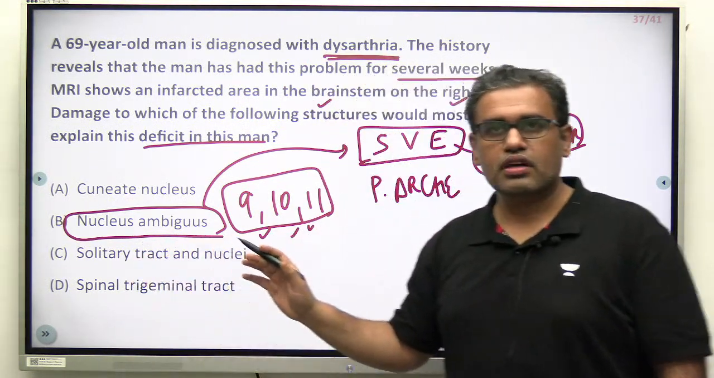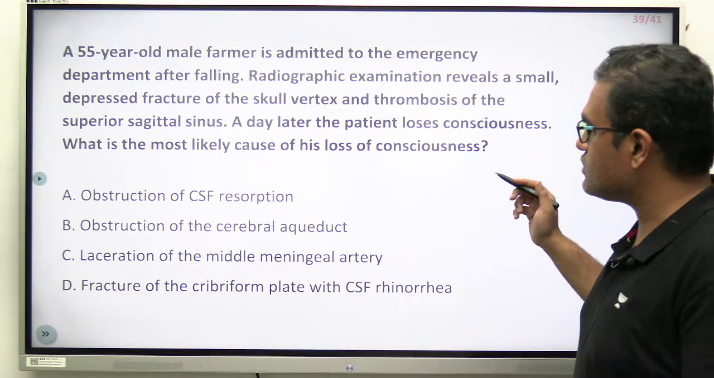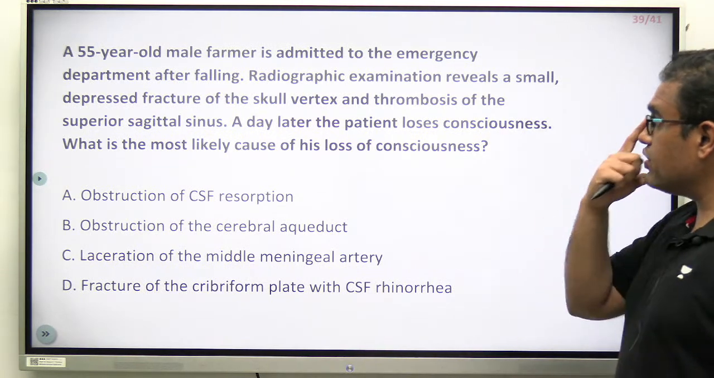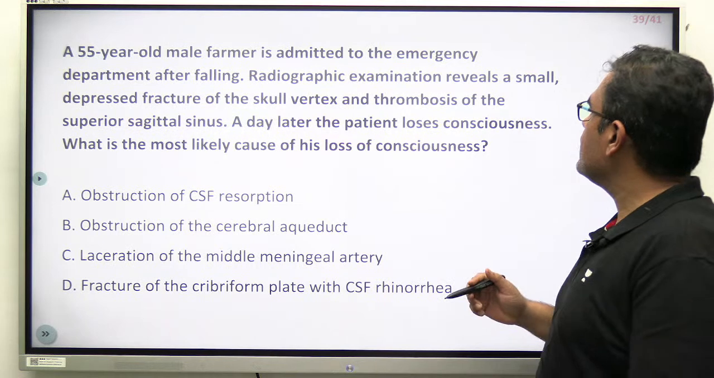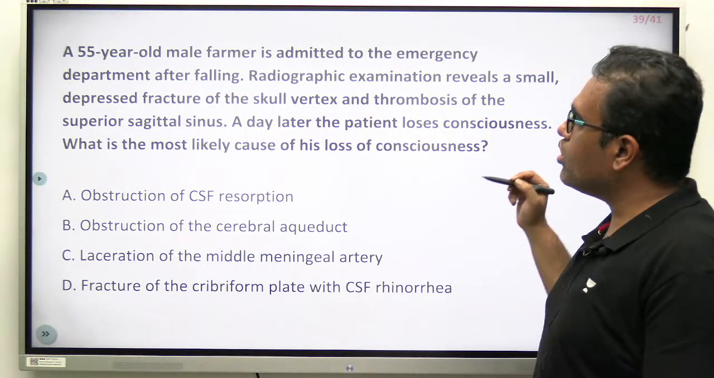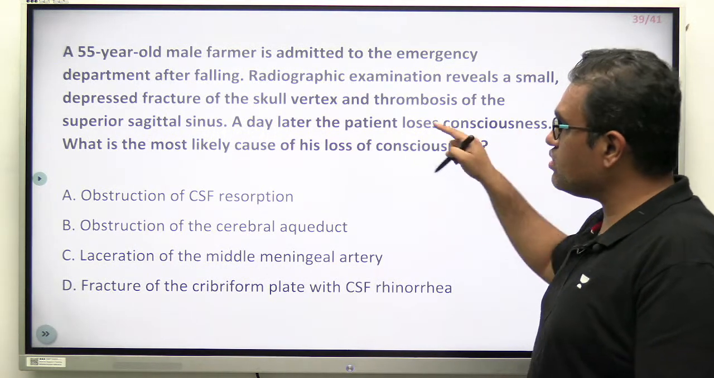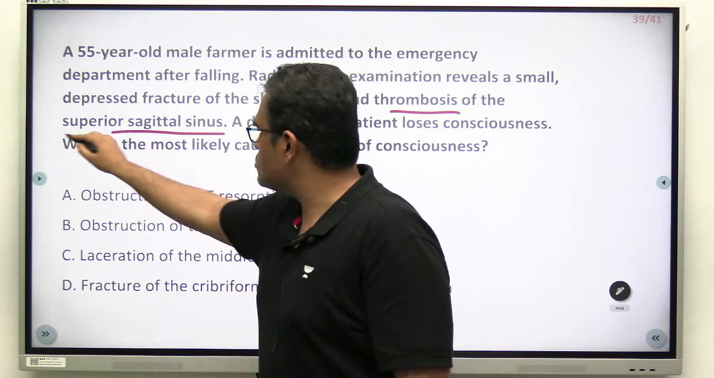Do we have one more question? Okay, one more. This is probably the last one, I guess. Yes, this is the last one. All the best for the last question, guys. A 55-year-old male farmer is admitted to the emergency after falling. Radiological examination reveals a small depressed fracture of the skull vertex and thrombosis of the superior sagittal sinus. Okay, so they are saying that there is a superior sagittal sinus thrombosis.